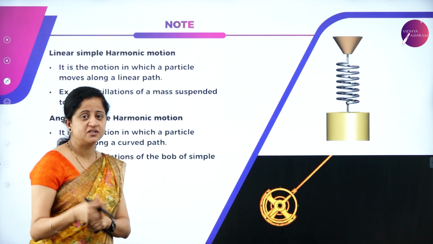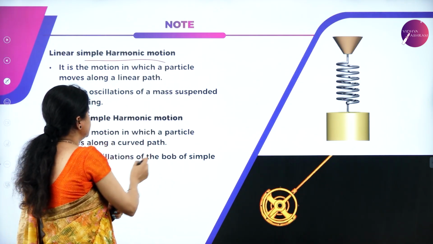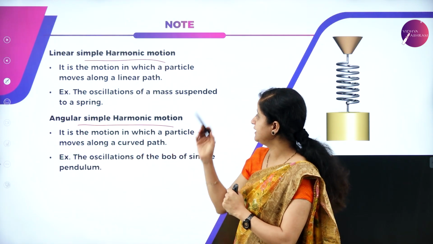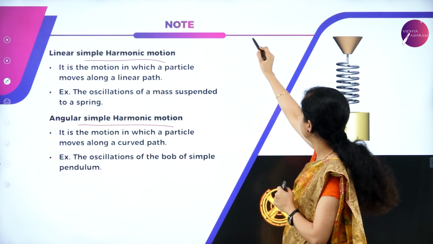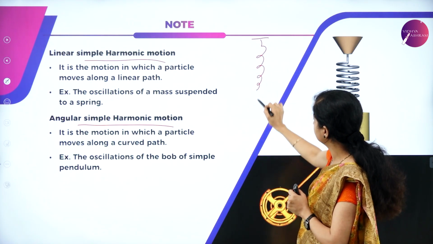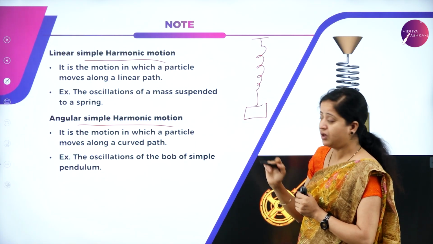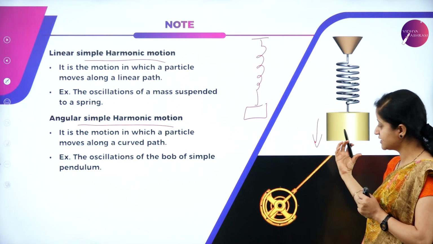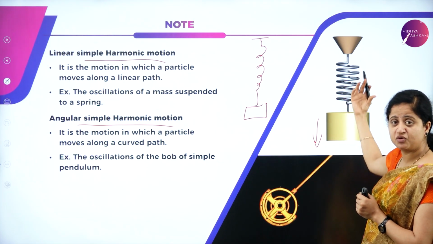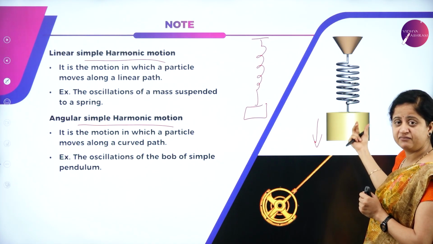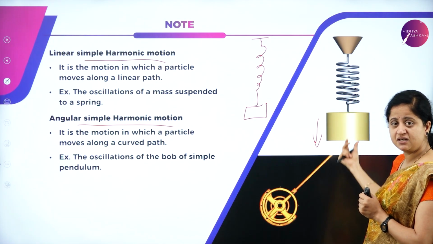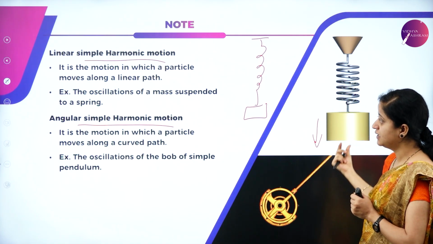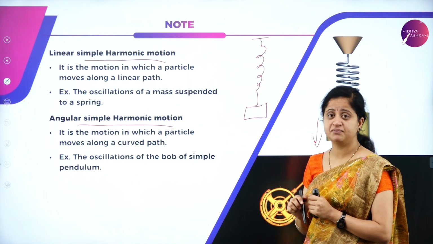Simple harmonic motion is of two types. One is linear simple harmonic motion, the other is angular simple harmonic motion. The best example to understand linear simple harmonic motion is a spring attached with a mass. If the mass gets displaced, which means it is accelerated, the spring will stretch and this causes an oscillatory motion. The mass will get stretched and disturbed, and again it will go back to its mean position. It goes to the extreme end, mean position, extreme end. So this is the best example to understand linear simple harmonic motion.